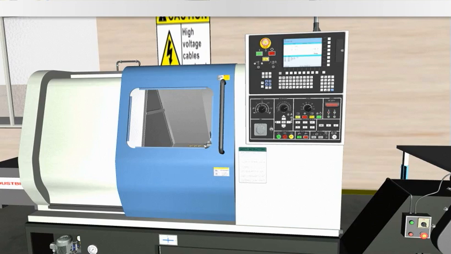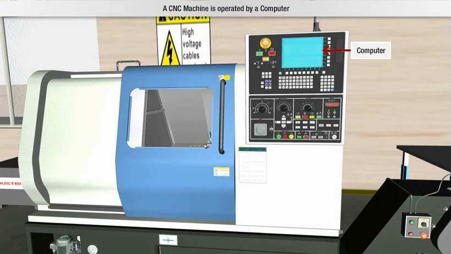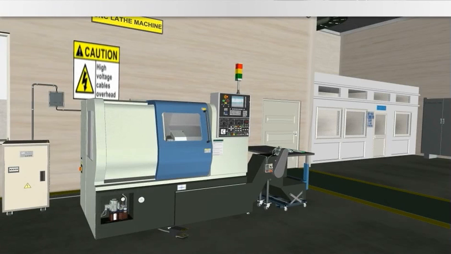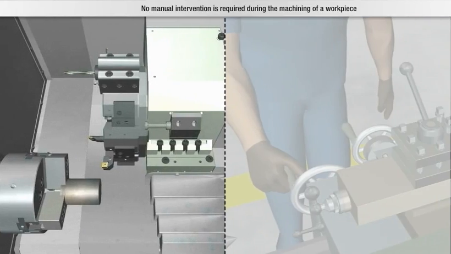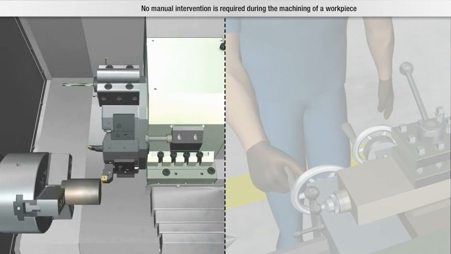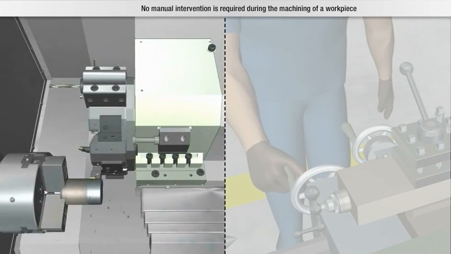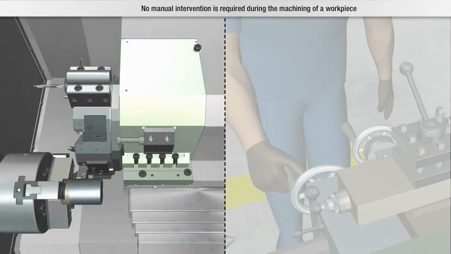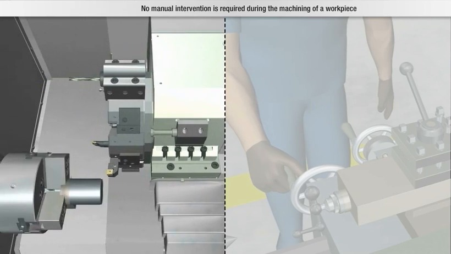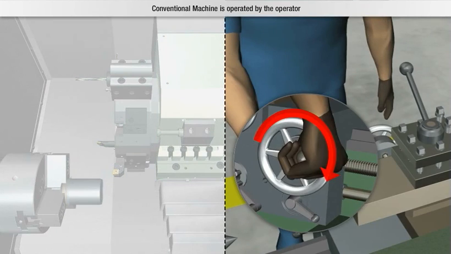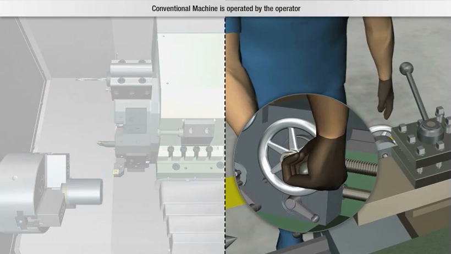Operation. A CNC machine is operated by a computer. The operation performed in a CNC machine is automated. No manual intervention is required during the machining of a workpiece. A conventional machine is operated by the operator.